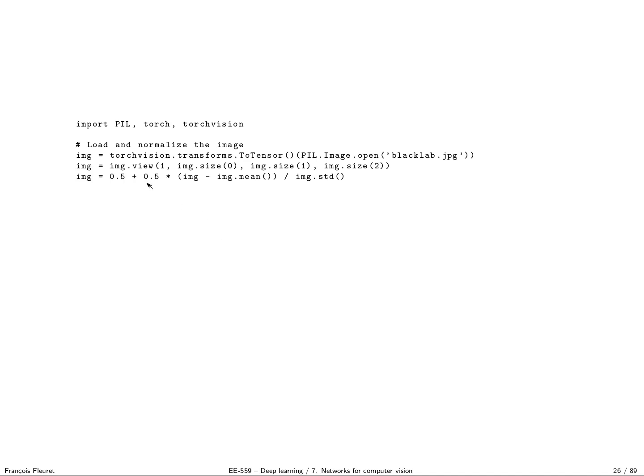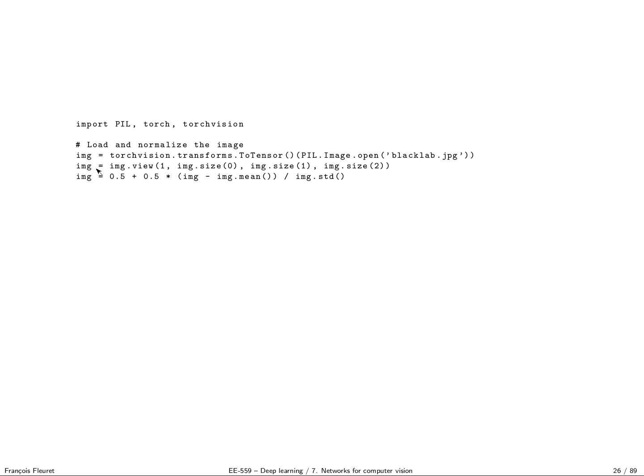So the way we would do this is we import the Python Imaging Library, PyTorch and TorchVision. First, we would load the image. PIL.Image.open on the Labrador returns an image, which I then transform into a tensor with torchvision.transforms.ToTensor. So when this line has been executed, I have a PyTorch tensor image, 3 channels, height, width, containing my image.